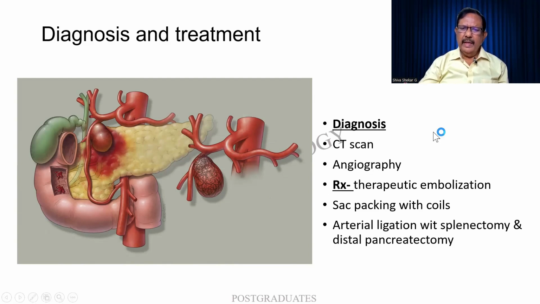So CT angiography. Therapeutic embolization is exactly what it is. As I had mentioned, a coil is released which gets lodged in the aneurysmal pouch, and it induces fibrosis, causing reinforcement and strength of the vessel wall. Probably later on this will get absorbed. Arterial ligation and splenectomy are also indicated.